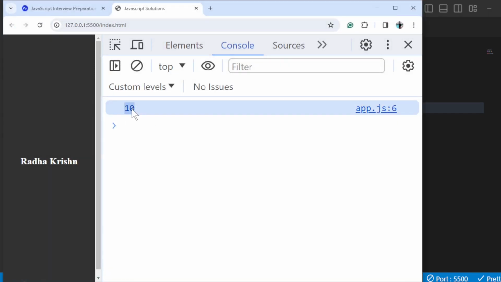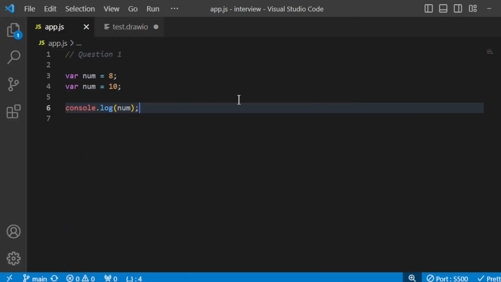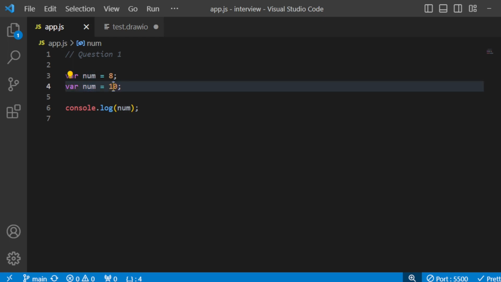So 10 is the output, right? So I'll explain to you why 10. So in JavaScript with the var keyword, we can declare multiple variables with the same name, right? The variable then holds the latest value. So 10 is the latest value. So yeah, num holds the value of 10, right?